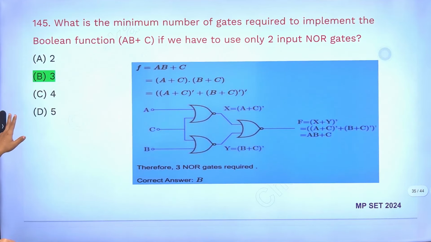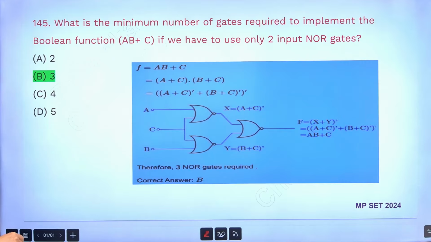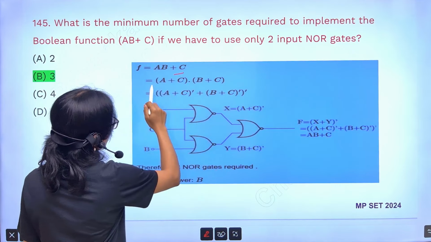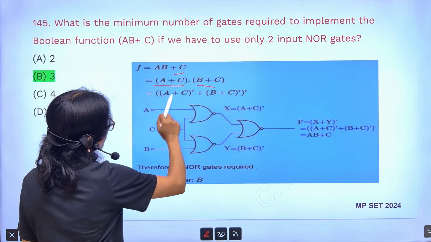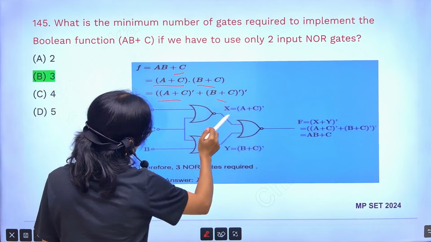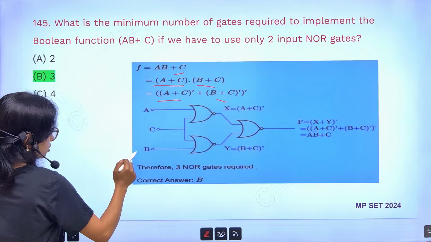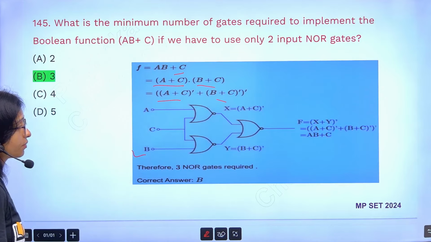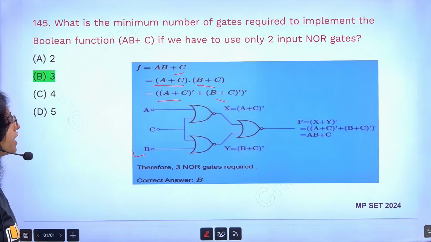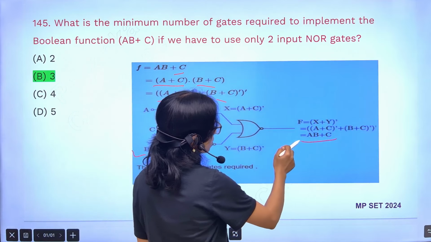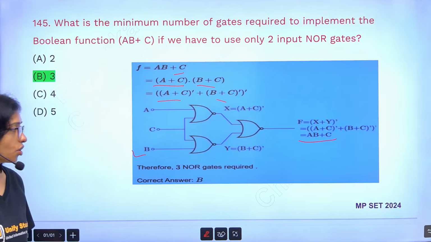Here actually we need to do it this way. You see that? Here this one I have to convert in NOR, this one I am getting A plus C, then this one, and this one actually expression. Now I am converting in NOR gate. So whenever I convert like this way, then I can get this answer. Then I am getting AB plus C using NOR gate.